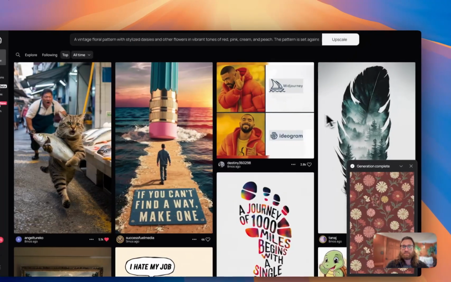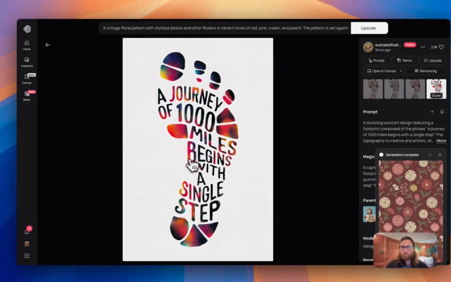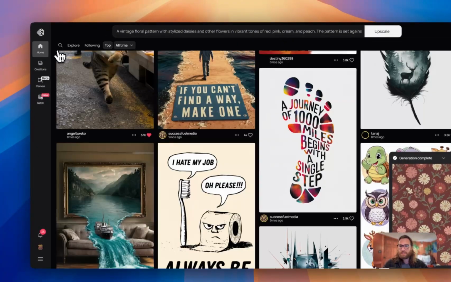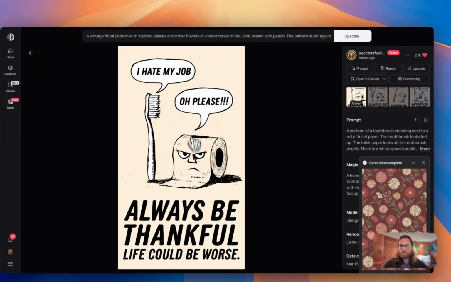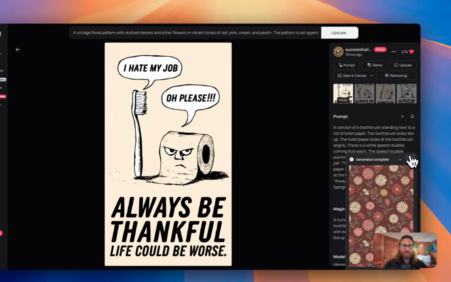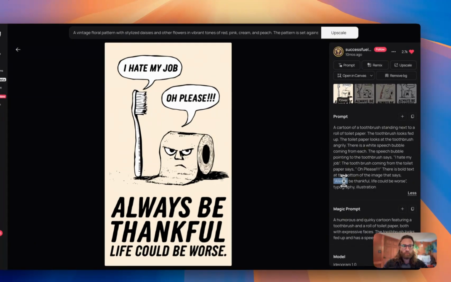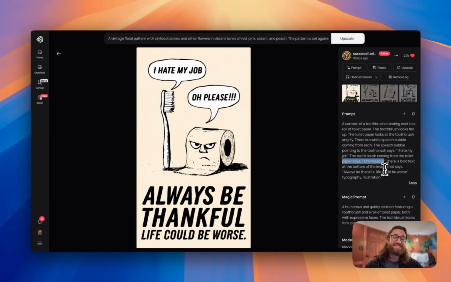So many of the designs that you could create with this tool are going to be text based. It doesn't need to be simply graphic design. You could instruct it to have text in the design as well by simply having parentheses and putting the text that you want to be there. So parentheses, text, and be specific and say that the toothbrush is saying this, or that the text is included in the design, so that it knows where to place the text and what to actually say in that text.